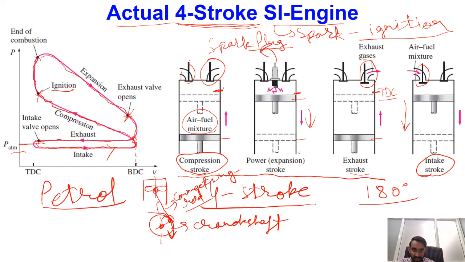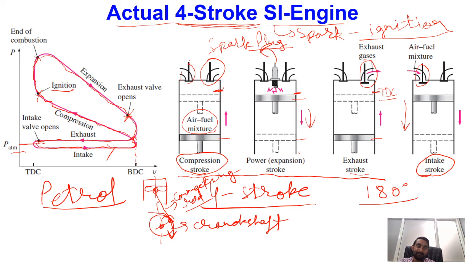Then during the displacement of the piston from top to bottom, we will have one more 180 degrees. So in 2 strokes, how many revolutions has it covered? Sorry, in 2 strokes it has completed 1 revolution.